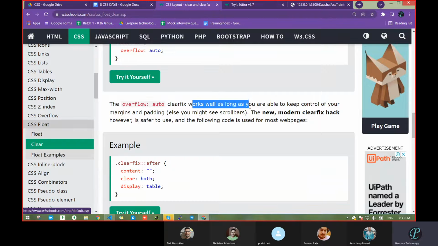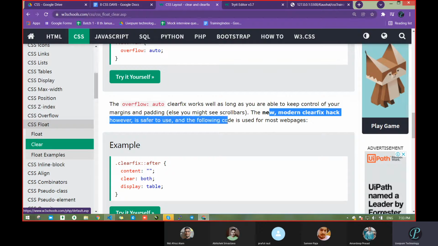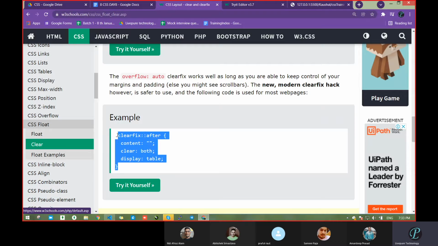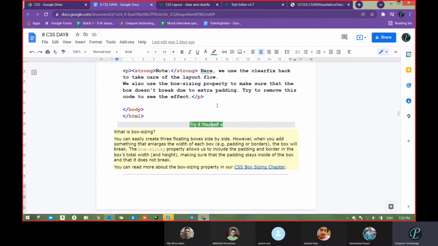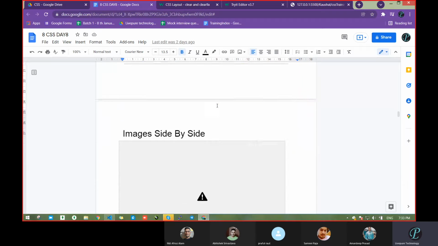Clearfix works well as long as you keep control of your margin and padding, else you might see a scrollbar. Due to margin and padding, if we are not controlling that, then it will be scrollable. The new modern clearfix hack, however, is safe to use, and the following code is used on most web pages. So we can pass this property for clearfix, then it will be too good. Clearfix is just a name they passed. That's it.